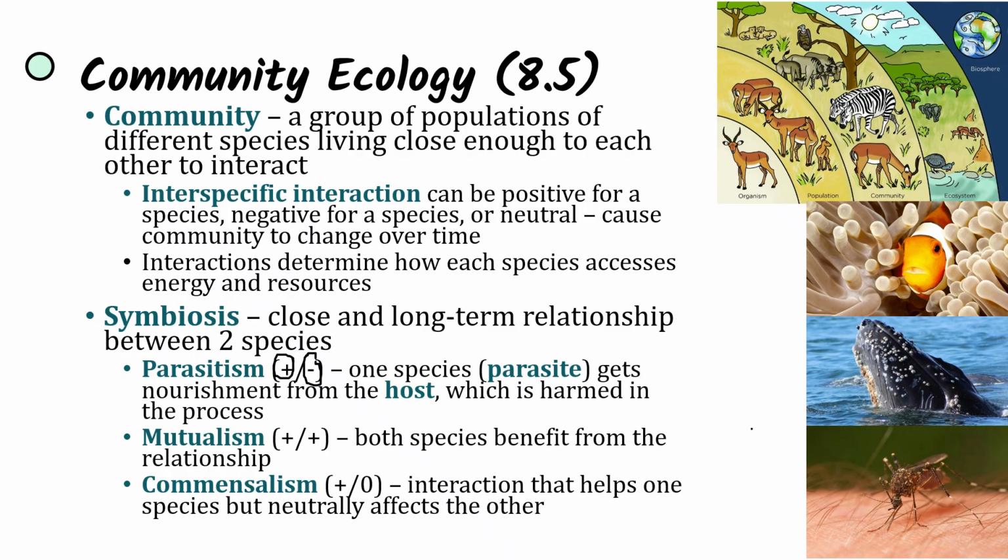For instance, mosquitoes, they're taking our blood and they're leaving behind itchiness. And so they are going to be a parasite, and they could even leave disease. We see mutualism where both species are benefiting. Both species are going to benefit from the relationship, like this clownfish and anemone. Clownfish are going to find shelter and protection within the stinging tentacles of the anemone, while the anemone benefits from the clownfish's presence by being cleaned of parasites and attracting prey.